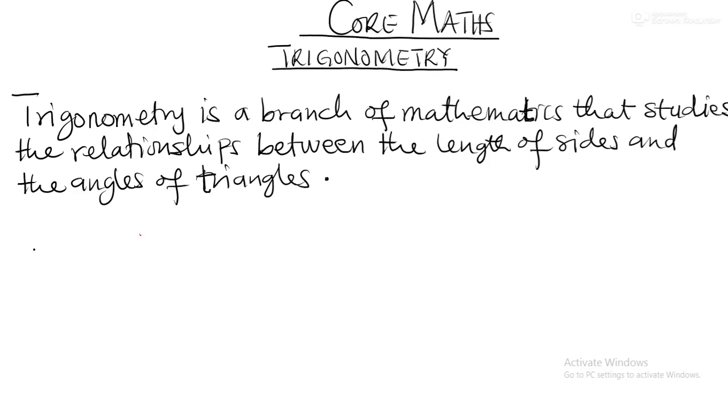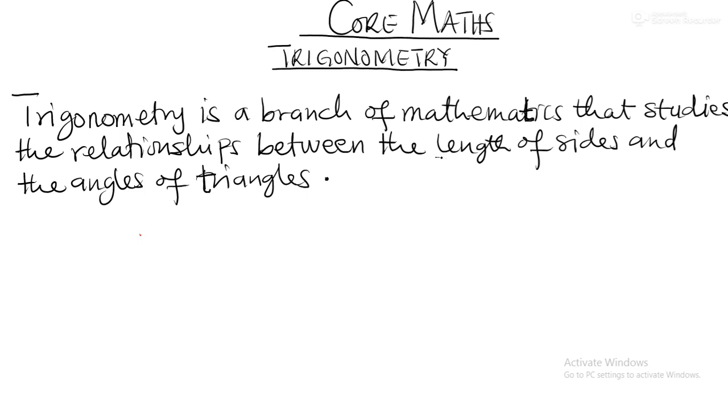Good. So we have here trigonometry. It's a branch of mathematics that studies the relationships between the length of sides and the angles of triangles. Let me take it again. Trigonometry is a branch of mathematics that studies the relationships between the length of sides and the angles of triangles.